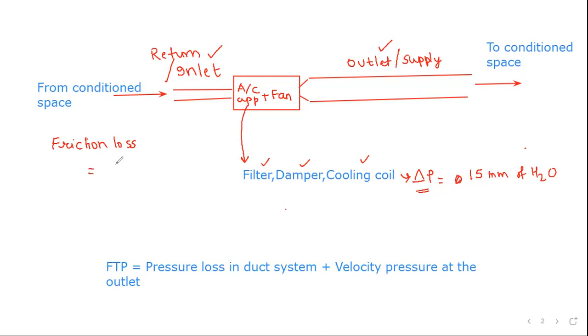that frictional loss is calculated from this relation, 4FL upon D into PV. Okay, this term can easily be calculated now, because what is given to you is the diameter of this. This diameter is given. It is 90 centimeters, which means 0.9 meters.